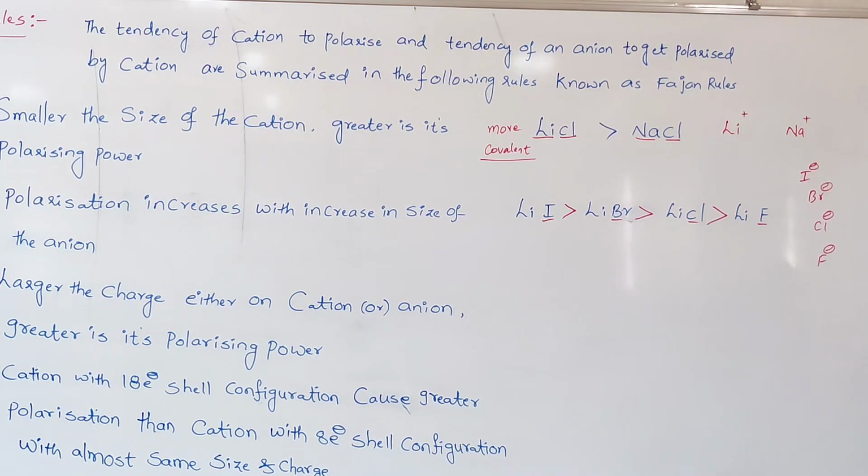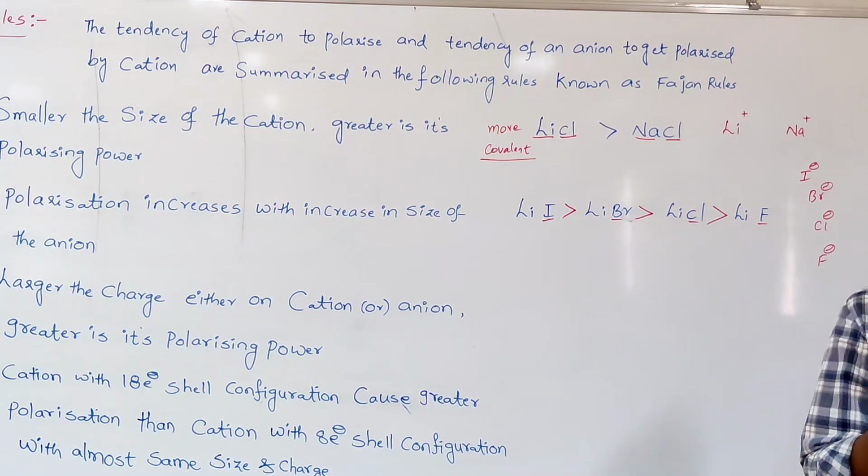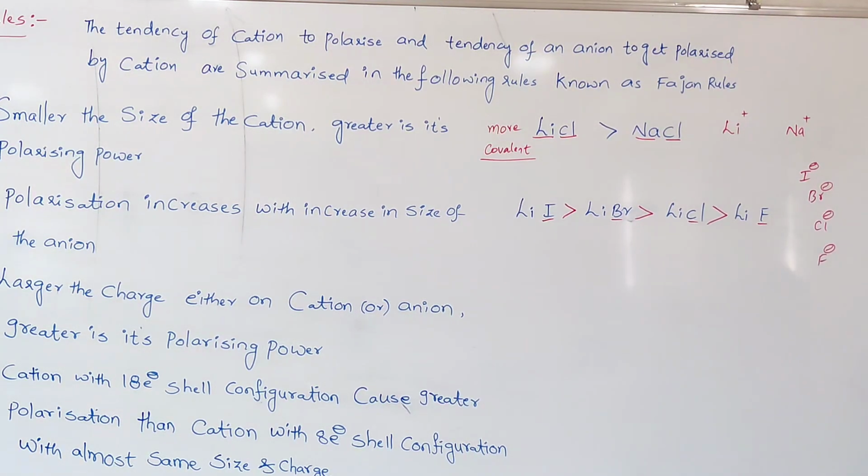So that's why the anion which has the larger size can easily be distorted by the cation, so more polarizing power, so more covalent in character, less ionic character. So that's why as the charge present on either the cation or anion increases, the distortion of the electron cloud around the anion increases, consequently covalent character increases, ionic character decreases.